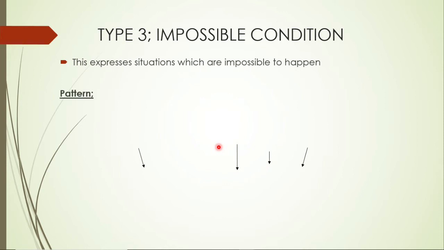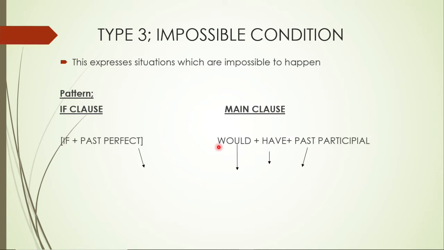So like I said, these things are like mathematics. They've got formulas. Just that here we are calling them as what? Patterns. So we've got the pattern for the impossible condition, just like we had the patterns for the likely and the unlikely conditions. So the pattern for the impossible condition is that in the if clause, there should be the word if plus the past perfect.